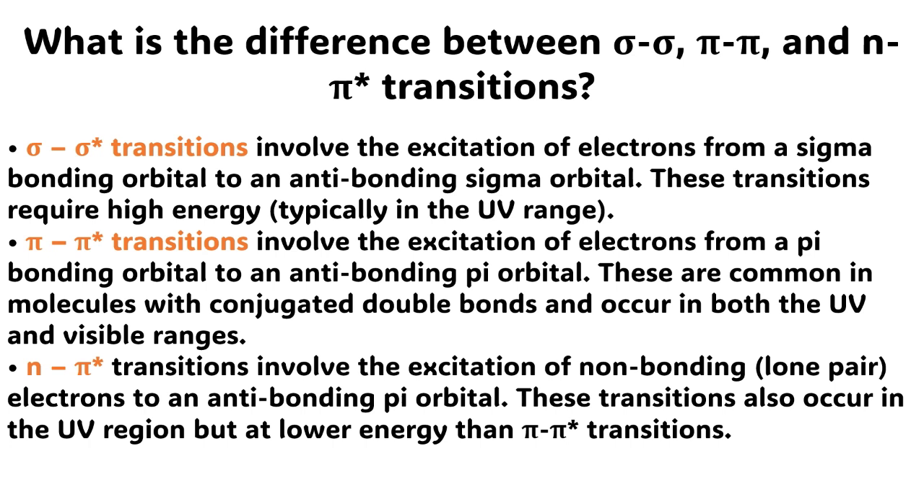Pi to pi star transitions involve the excitation of electrons from a pi bonding orbital to an anti-bonding pi orbital. These are common in molecules with conjugated double bonds and occur in both the UV and visible ranges. N to pi star transitions involve the excitation of non-bonding, lone pair, electrons to an anti-bonding pi orbital. These transitions also occur in the ultraviolet region but at lower energy than pi to pi star transitions.